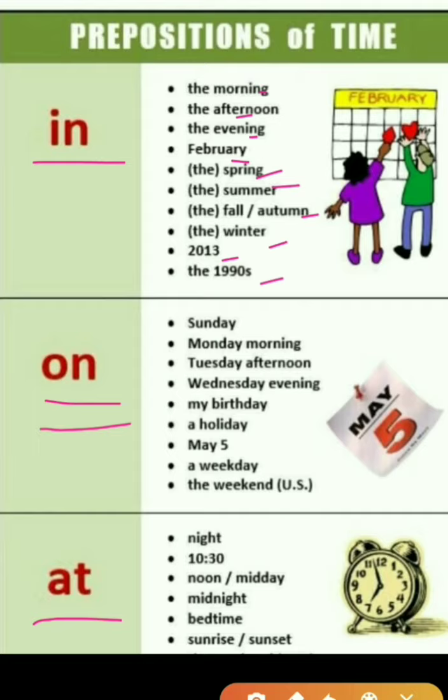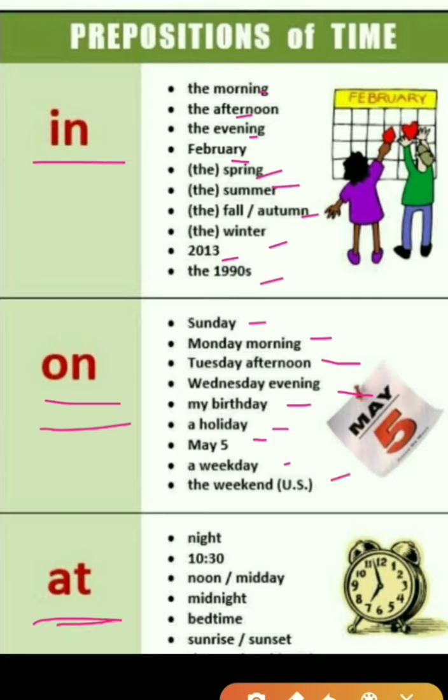On is used to refer to days of the week. On Sunday, on Monday morning, on Tuesday afternoon, on Wednesday evening, on my birthday, on a holiday. It is used to refer to dates. On May 5, on a weekday, on the weekend.